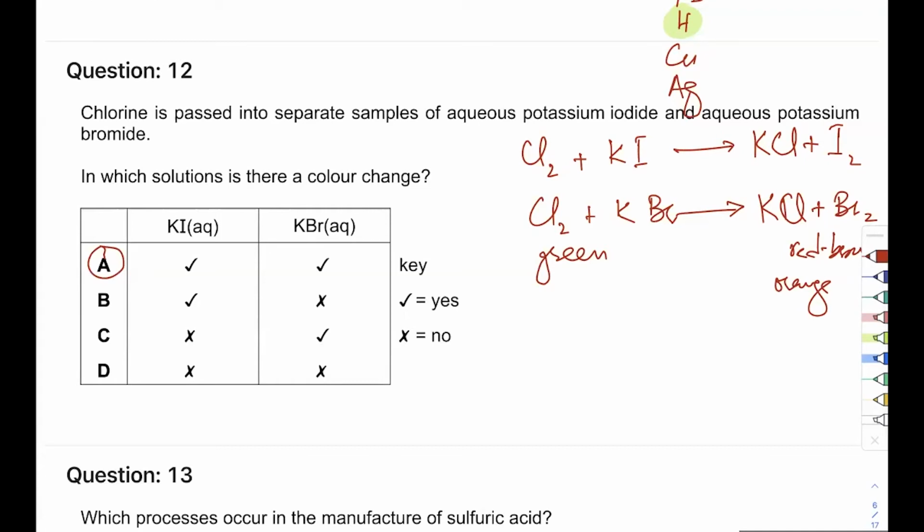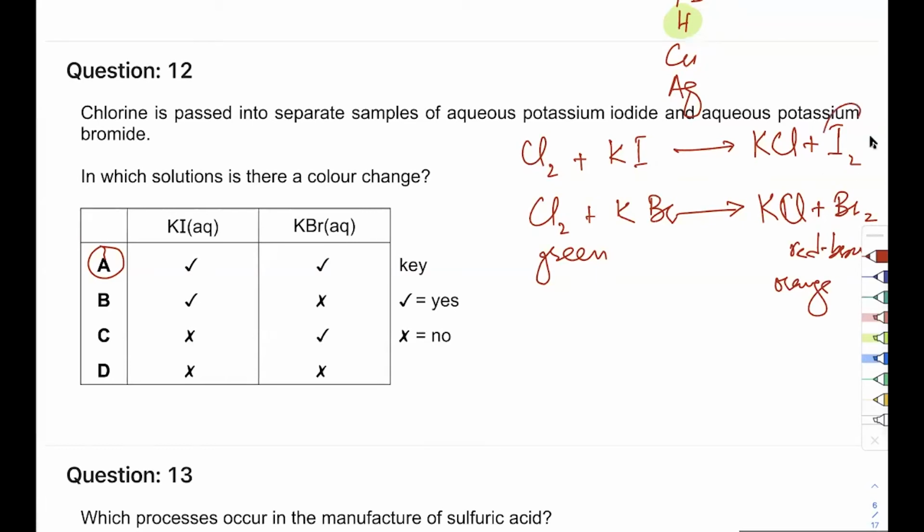Okay, can anybody tell me what is the color of potassium iodide? Yellow-brown? No. Potassium iodide, because it is made from a non-transition element, will be white as a solid and colorless if you dissolve it in water.